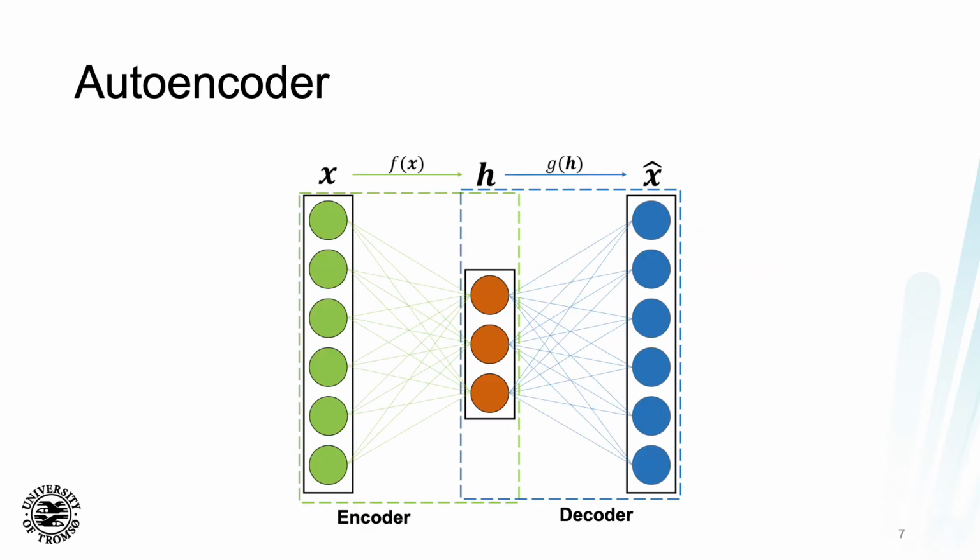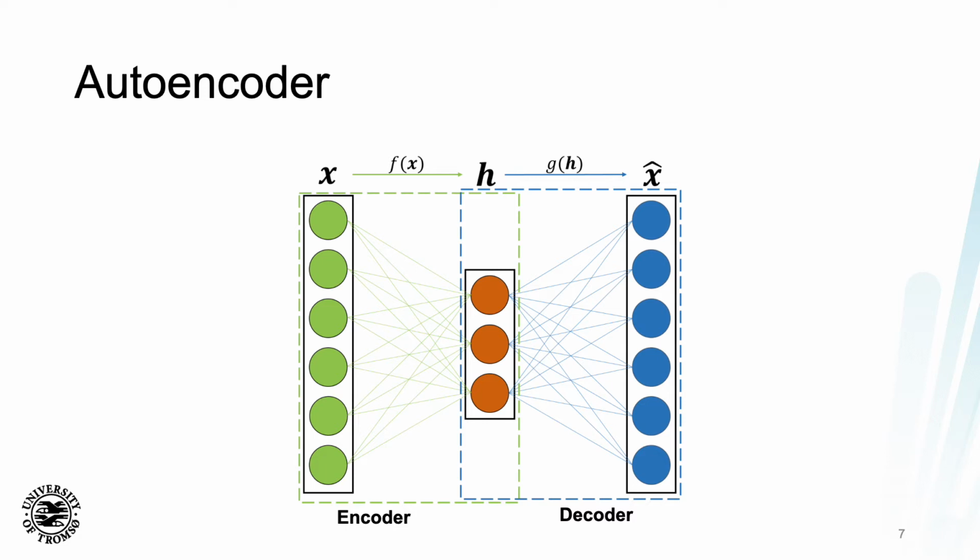A common method to compress data or to generate lower dimensional representations of data is an autoencoder structure. Now, an autoencoder can, in essence, be separated into two parts. One, an encoder side that compresses the data or encodes it, and the other, a decoder side that then decompresses or decodes the data. So on the left-hand side of this figure, we see the encoder in green, where the input space X is compressed into a lower dimensional representation H. Then the input is reconstructed from the lower dimensional representation in X hat here, which is the reconstructed data.